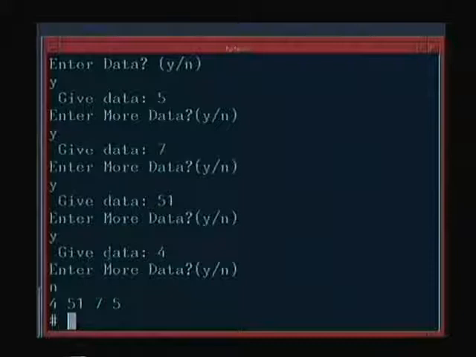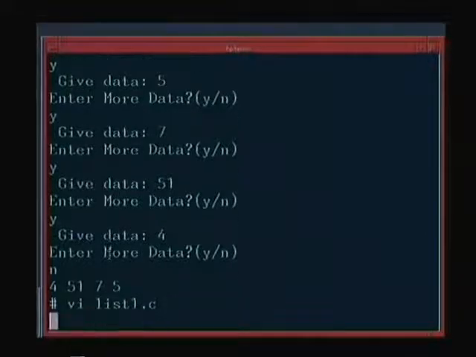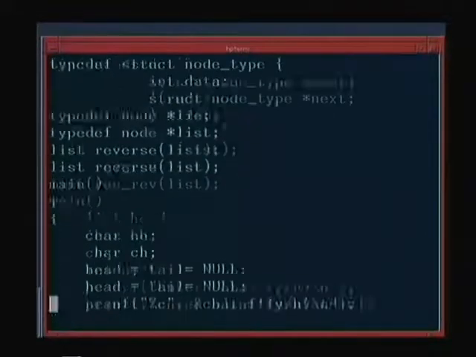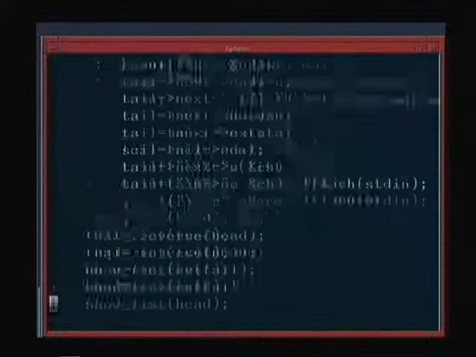So we read in 5, 7, 51 and 4, and if we print it, this is how the list is stored actually: 4, 51, 7 and 5. On the other hand, if we want to insert it at the end, then the program will look like this.